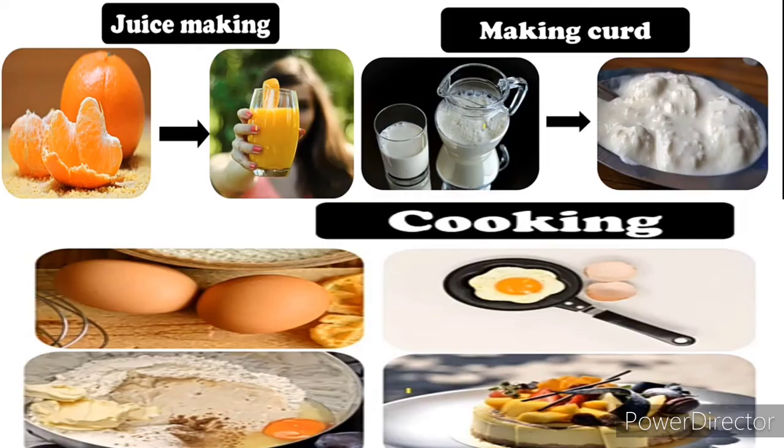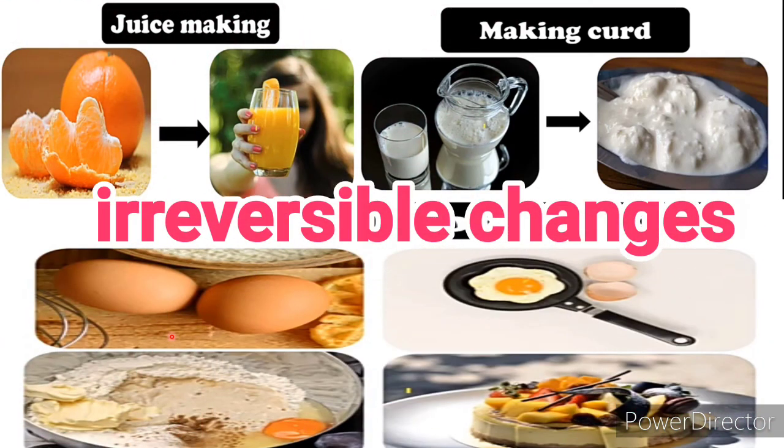So students, here is another example. We get orange juice from oranges. Can we get oranges back from orange juice? No, never. We get curd from milk. Can we get milk back from curd? No, never. We have some ingredients and we cook them. After cooking, can we get the original ingredients back? No. So students, that is irreversible change.